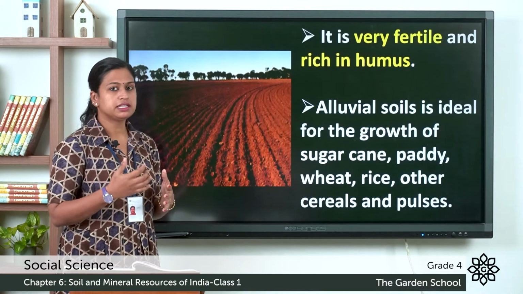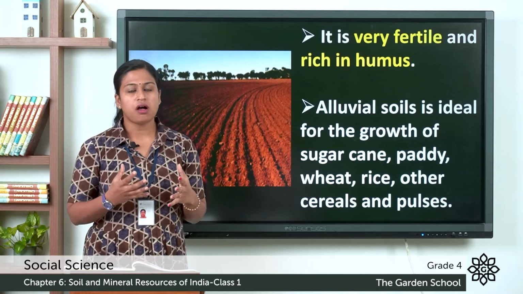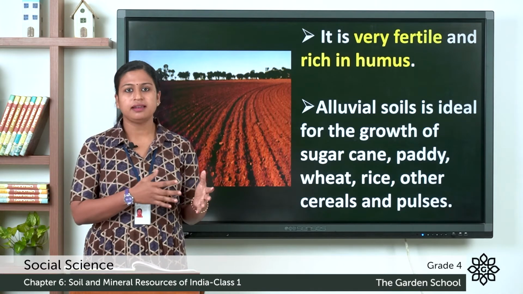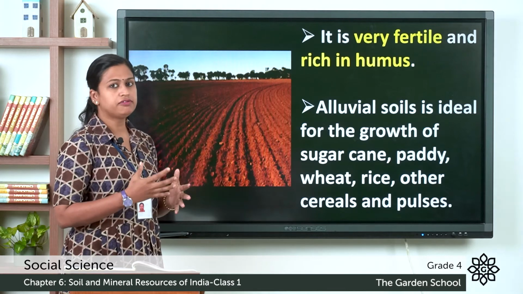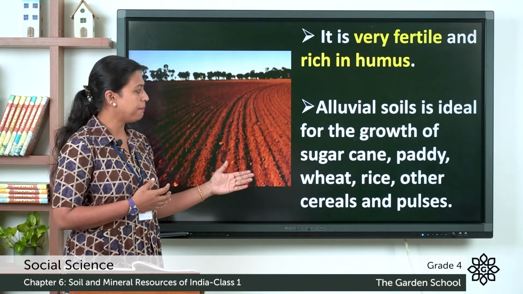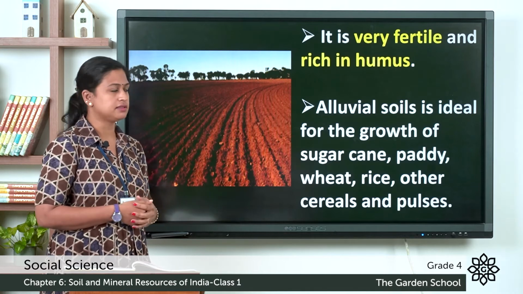It is very fertile and has humus. Humus means the remains of dead plants that decompose. Alluvial soil is ideal for the growth of sugarcane, paddy, wheat, rice and other cereals and pulses.